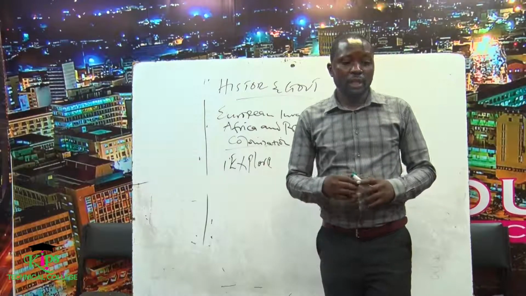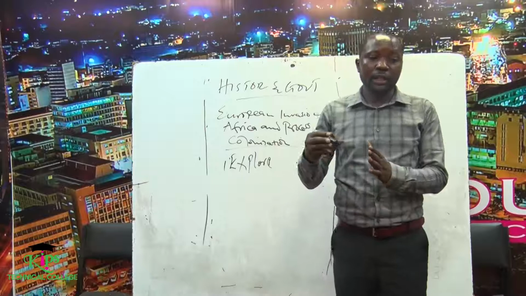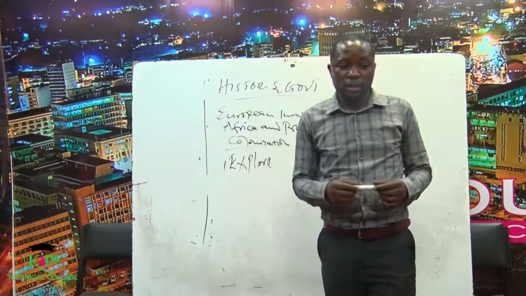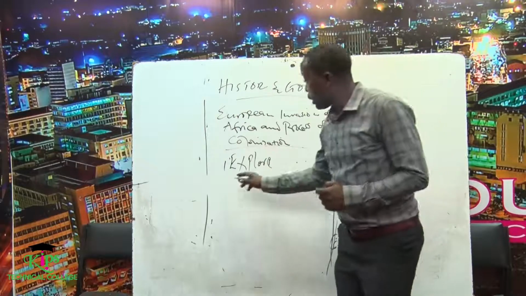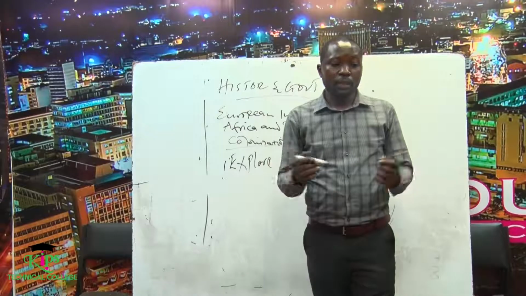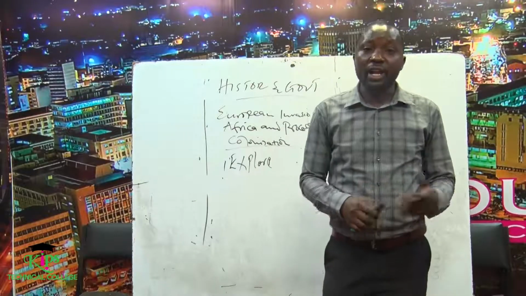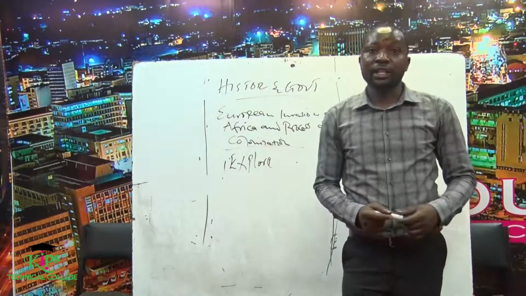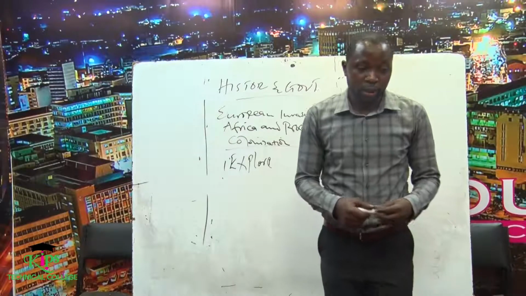Another reason was trade. So they were interested in commerce from which they could derive revenue. So they also came for the purpose of religion. Yeah, so they wanted to spread Christianity to non-Christian inhabitants in Africa. Remember, they were against the Islamic religion.